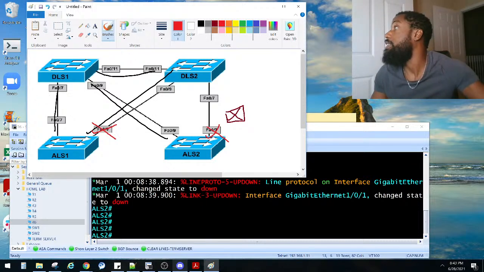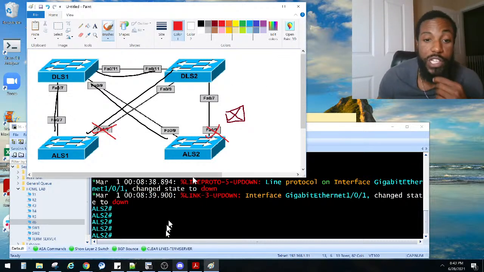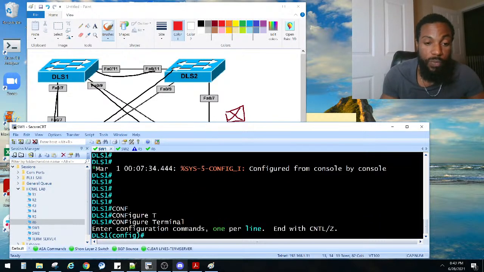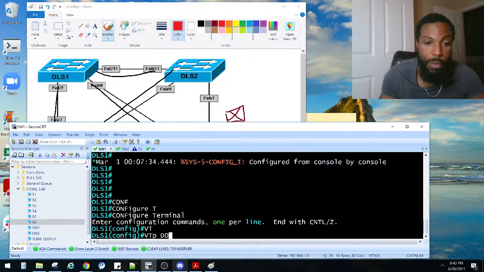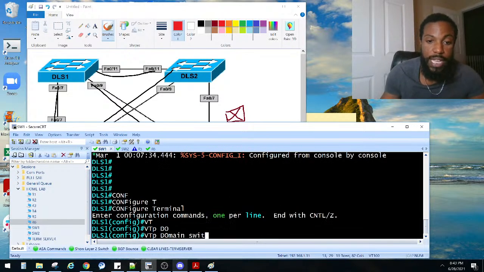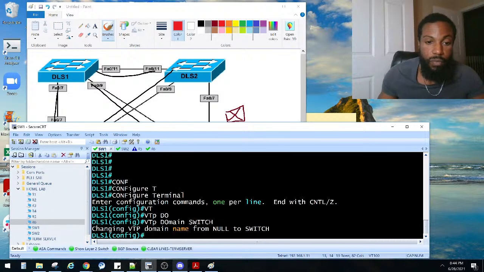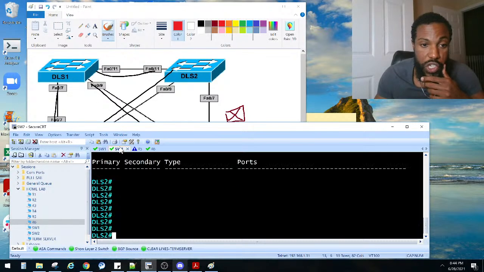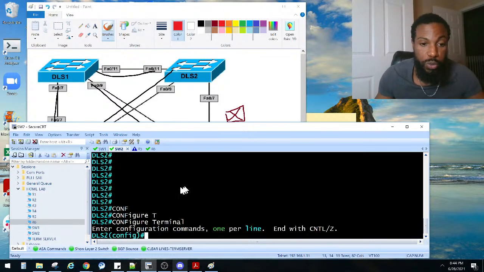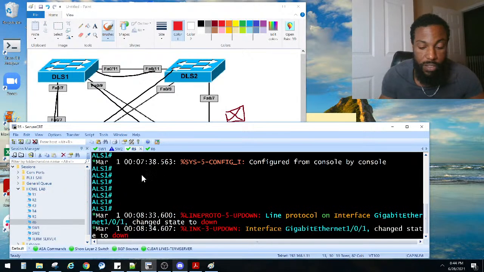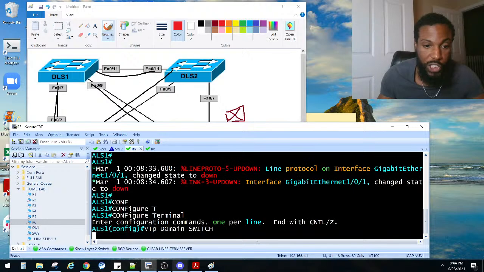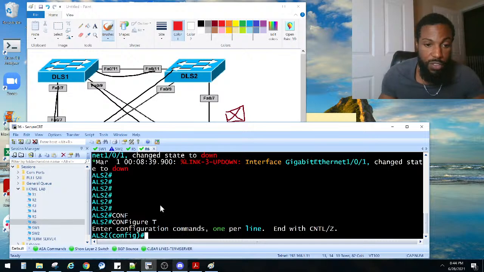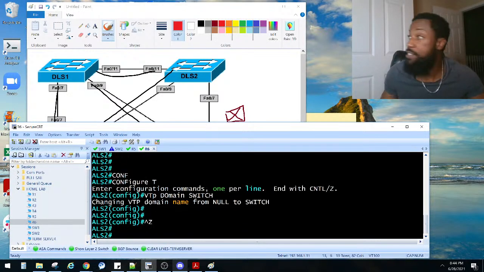Y'all ready? All switches should reside in the VTP domain switch. So let's go to this guy. The VTP domain, we know how to do that, right? Configure terminal, vtp domain switch. That is the name of it, all caps. We need to copy that on all of them. So he's going to be in VTP domain switch. He is also going to be in VTP domain called switch. This guy right here is also in a VTP domain called switch. And y'all notice it's changing from null to switch.